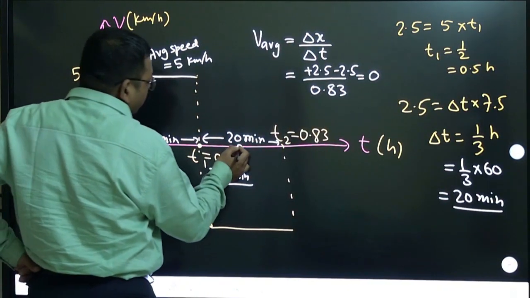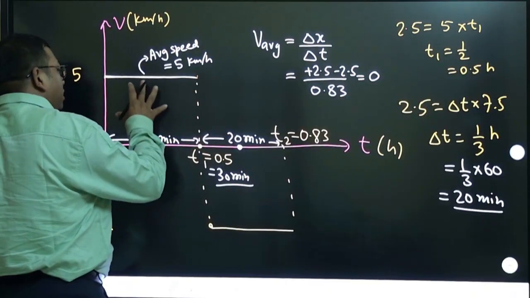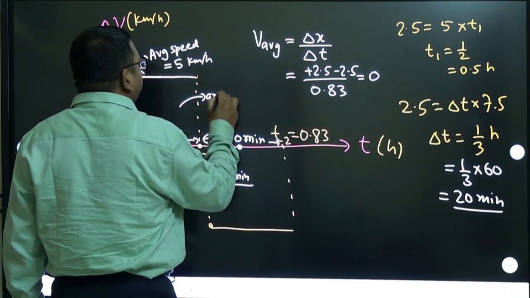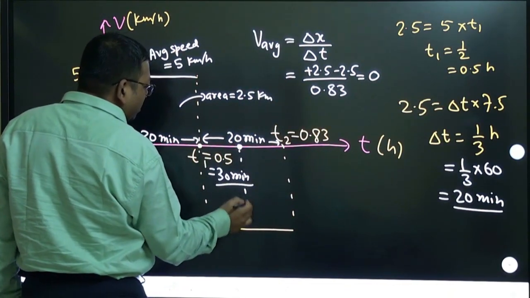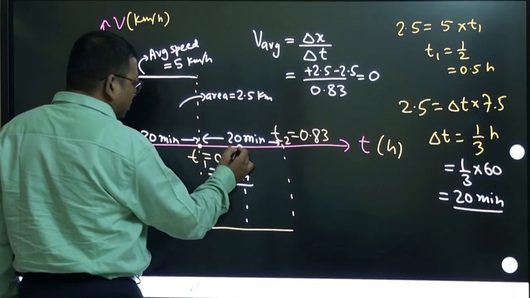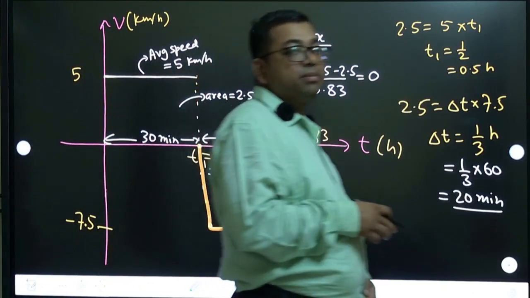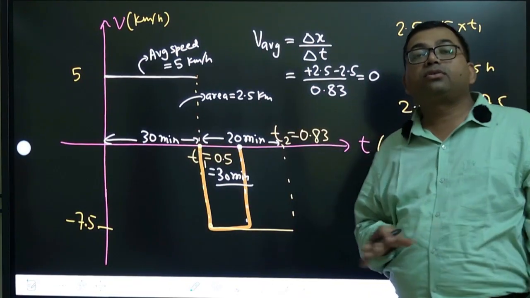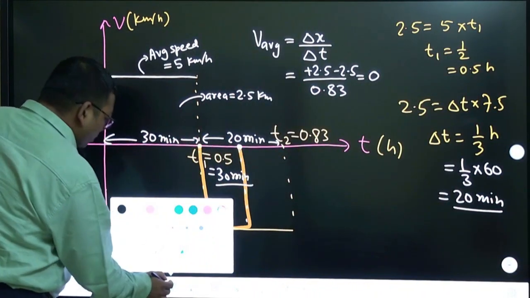So in this they are asking average speed. First of all, average speed means total distance by total time, right? So first of all, here we know the distance, the area under this graph. Already we know this area, that is 2.5 kilometer. But now from here to here, when you calculate this area, of course it is negative, so that negative displacement you have to consider as positive because you are calculating average speed. So calculate this area but take magnitude, right?